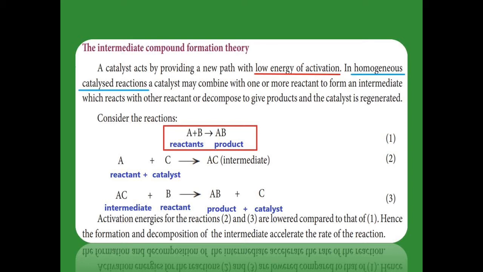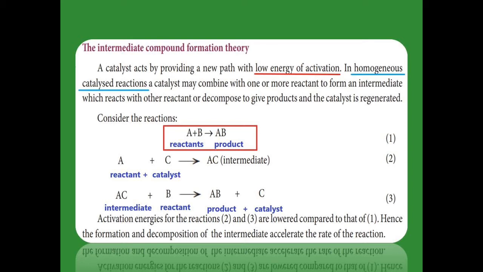When a catalyst is used, for example C is a catalyst, that catalyst first reacts with reactant A and gives AC. What is AC? Here it is an intermediate compound. That intermediate compound reacts with another reactant B, that is AC plus B. It gives the product AB and also regenerates the catalyst C.